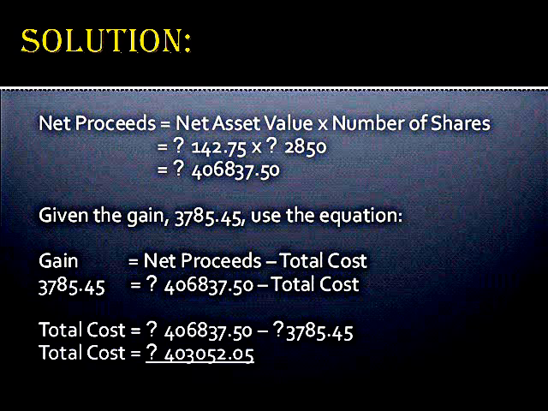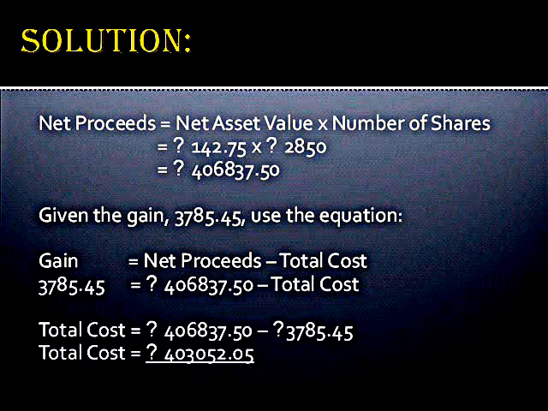Using the equation, gain is equal to net proceeds less total cost. The gain is equal to 3,785.45 and the net proceeds is equal to 406,837.50. So the equation is going to be 3,785.45 is equal to 406,837.50 less the total cost.